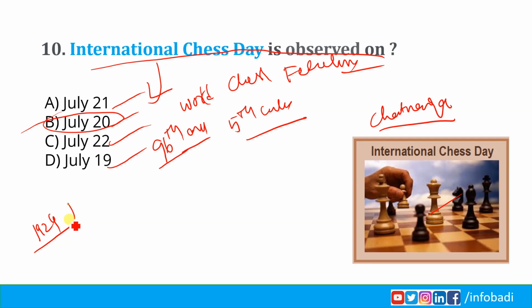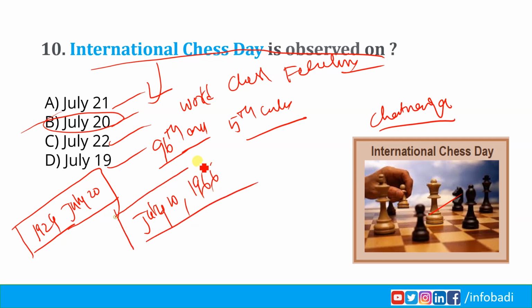In 1924, July 20, the World Chess Federation was founded, and International Chess Day began from July 20, 1966.